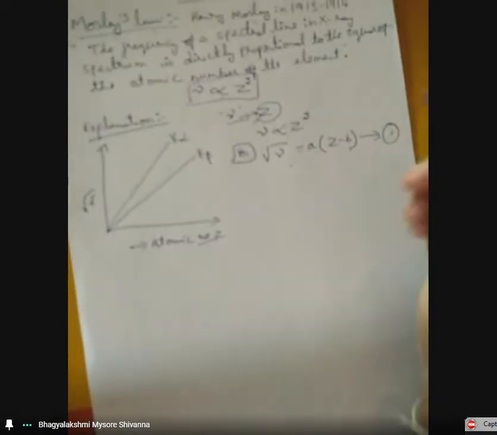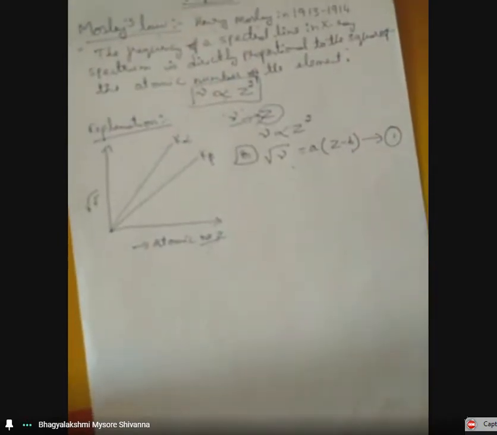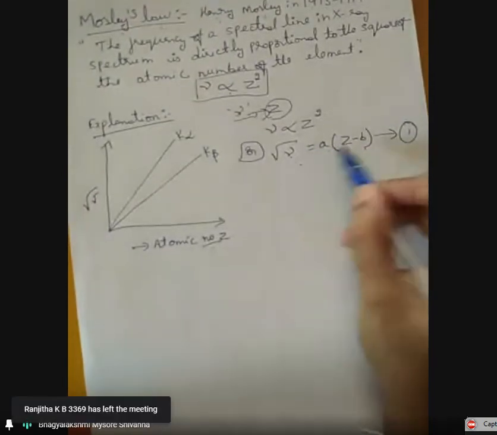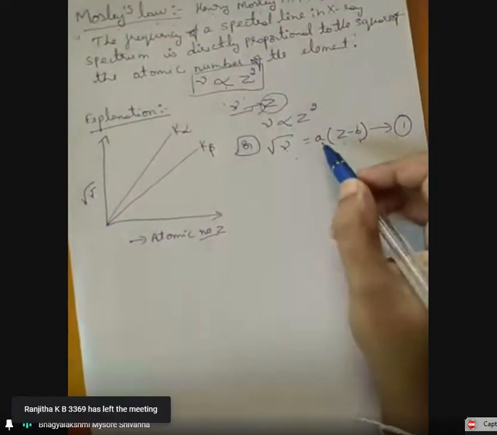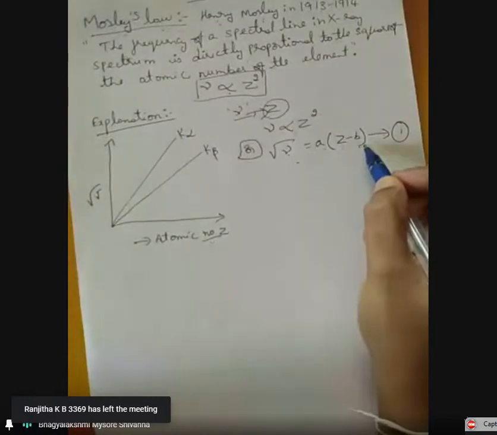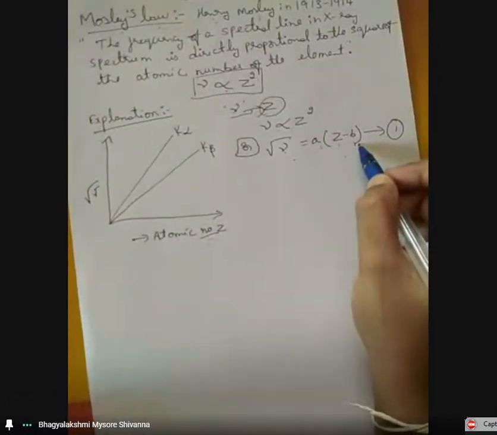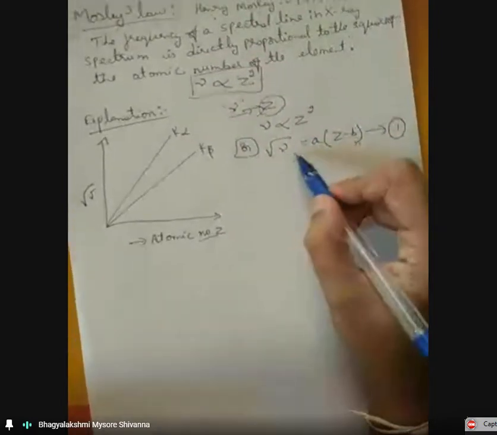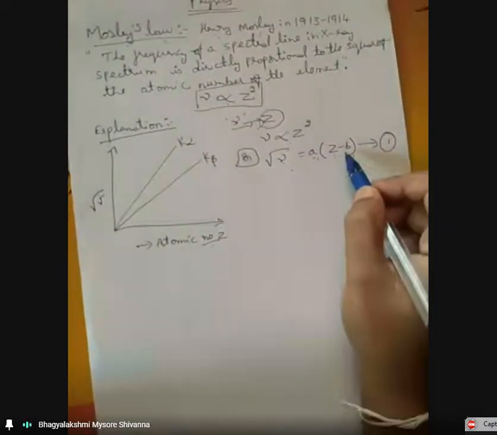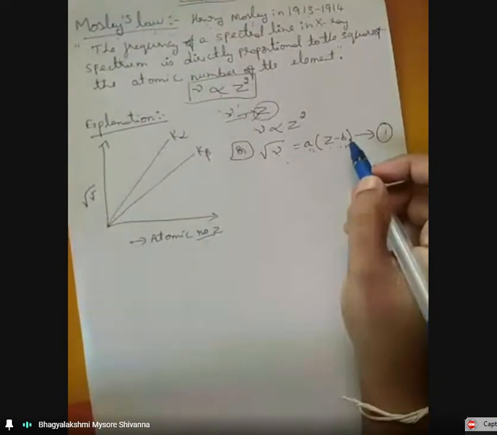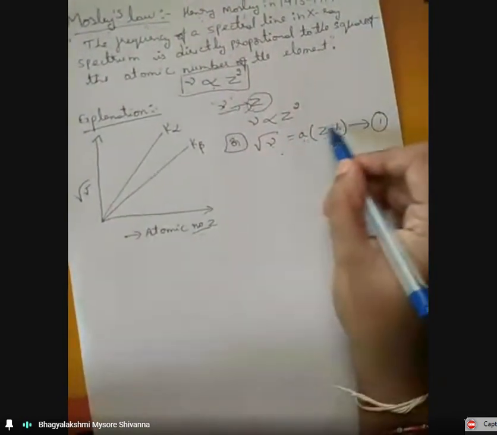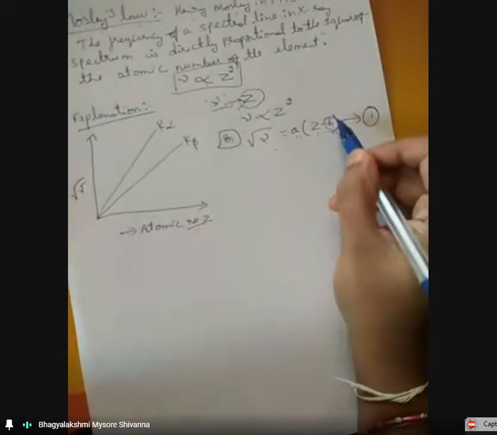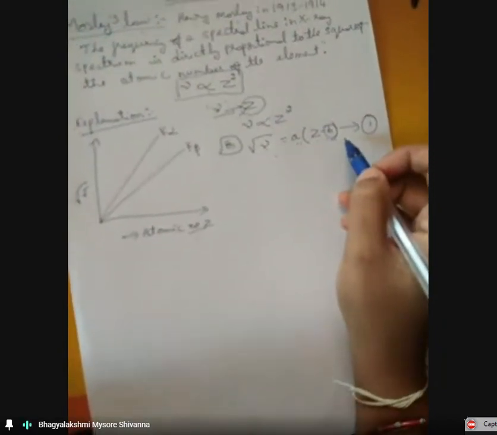Here mu is the frequency, Z is the atomic number, and A and B are constants. They depend upon the particular atom or material we use. The constant B is also known as the nuclear screening constant.